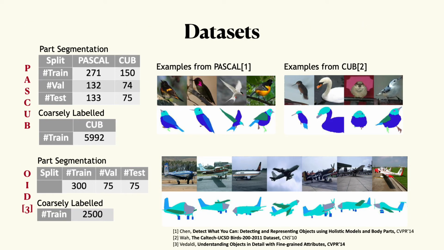As datasets for evaluation, we use two kinds of datasets, PASCUB and OID aircraft. PASCUB has the bird images from both the Pascal and CUB datasets. For both the bird and aircraft datasets, we create a small subset for which we use the part labels. For the rest of the dataset, only their coarse labels are used in learning. For the CUB subset, we annotate the part labels ourselves since they were not available previously.